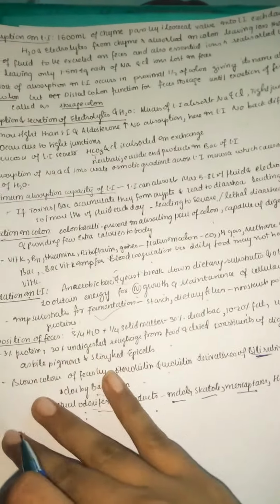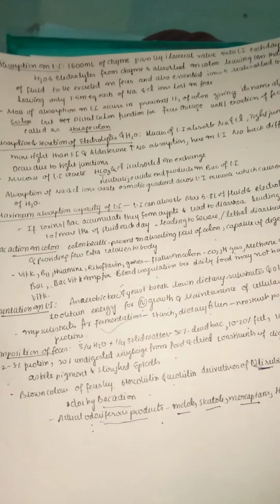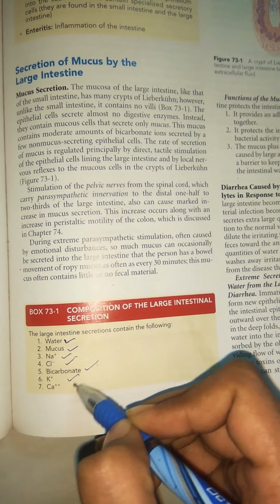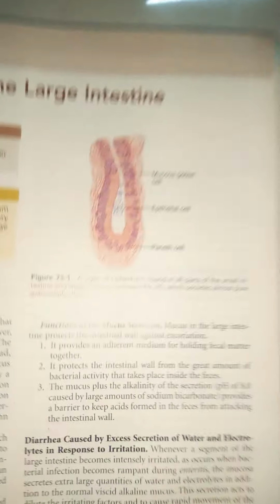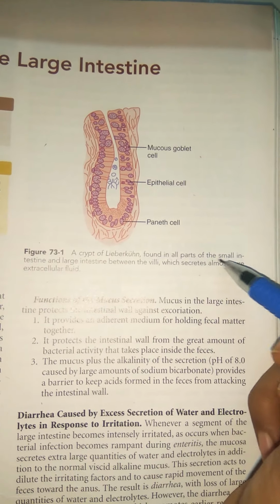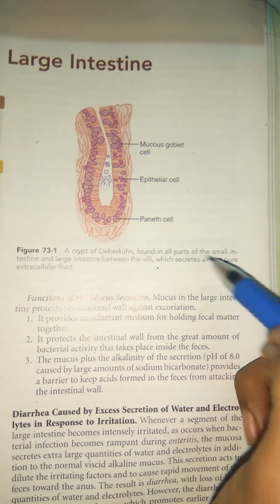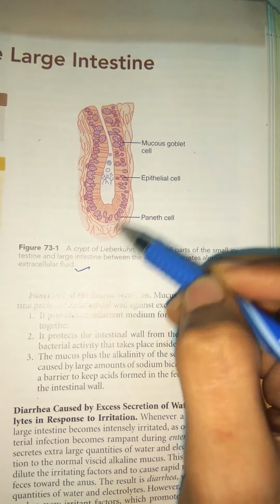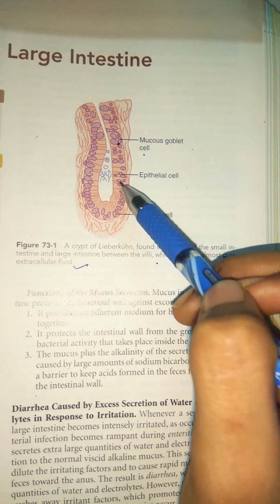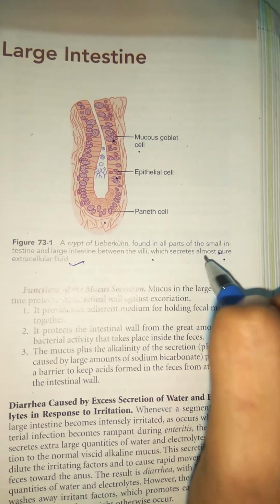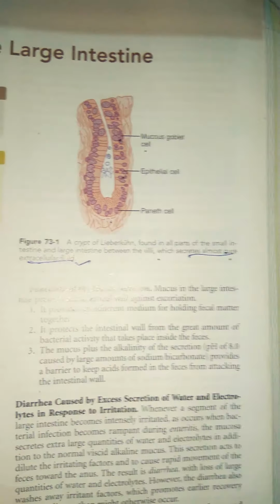So by this we completed the functions of the large intestine. We'll finally check out the diagrams and conclude this chapter. Here we have different boxes, like the composition of large intestine secretion. You can see the large intestine secretion mainly contains water, mucus, sodium, chloride, bicarbonate, potassium, and calcium. This is a crypt of Lieberkuhn, found in all parts of the small and large intestine between villi. You can see the mucous goblet cells, the epithelial cells, and the Paneth cells. Remember, the secretions are almost pure extracellular fluid.